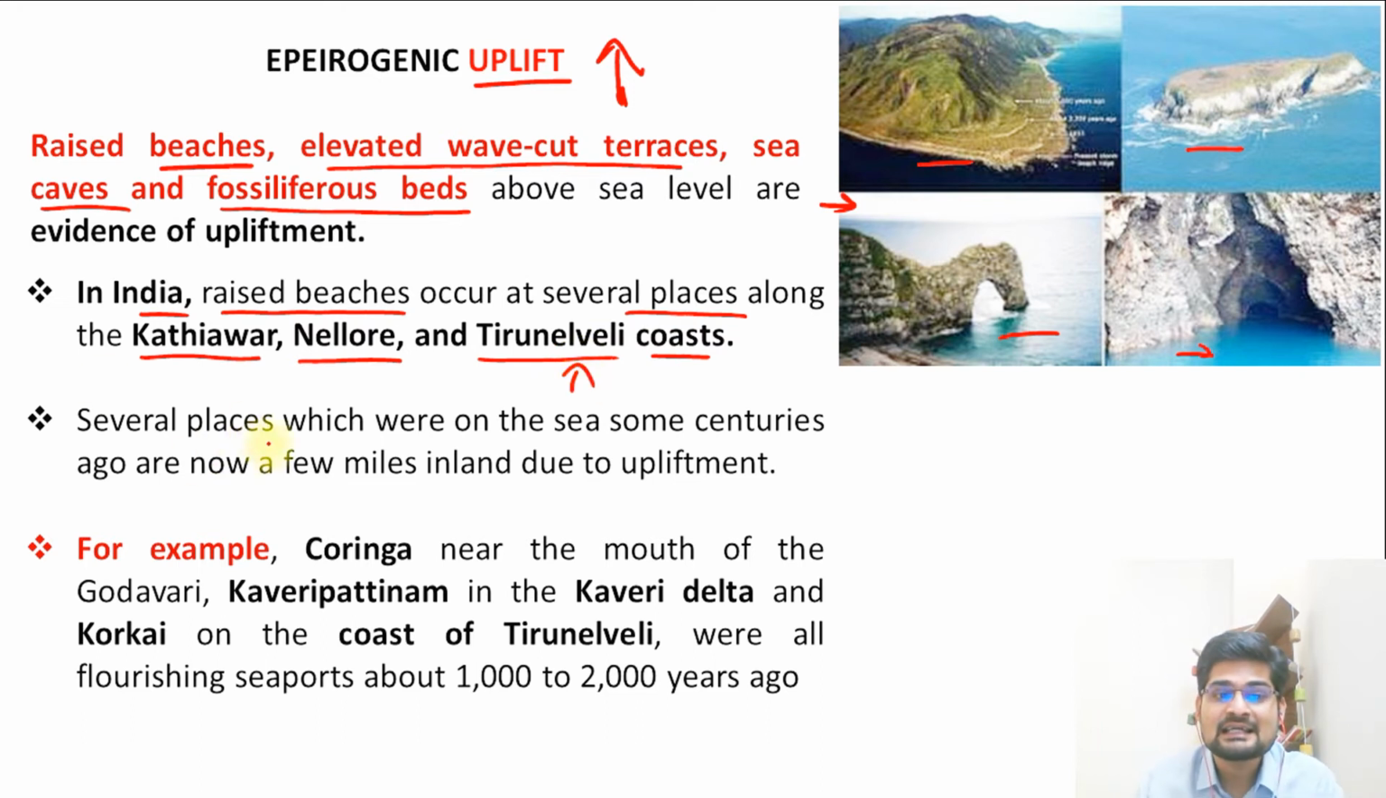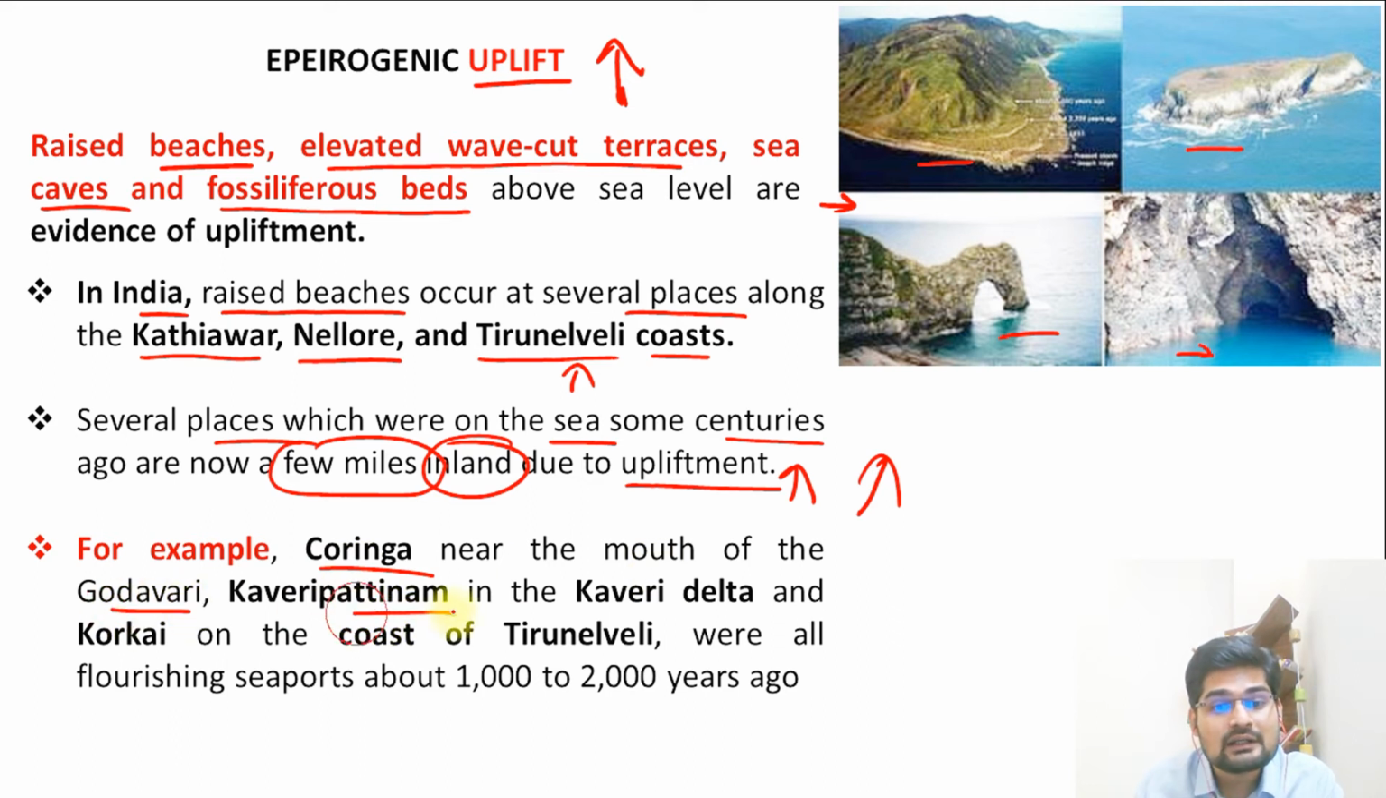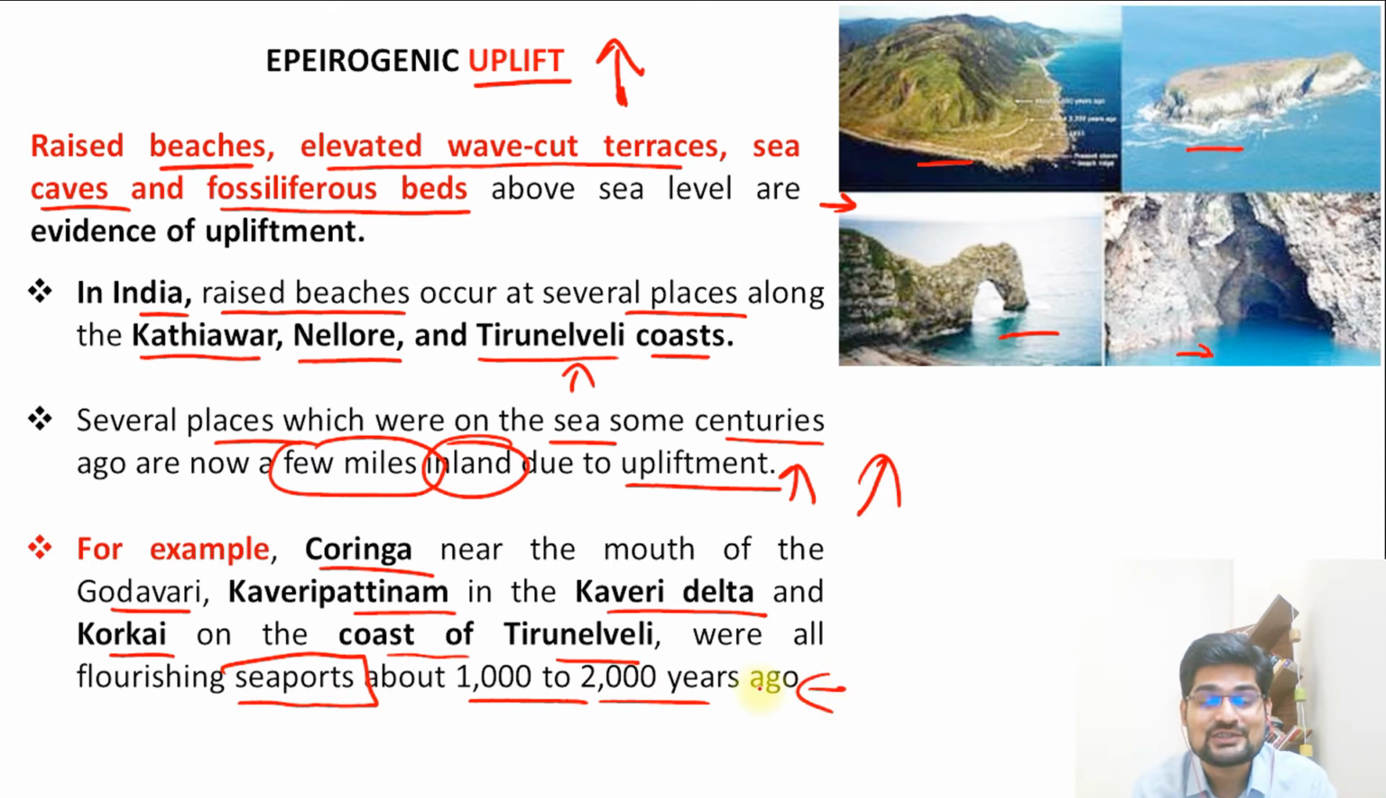Then further we see several places which were on the sea some centuries ago are now a few miles inland due to this upliftment, because of this up movement. So for example, Koringa near the mouth of Godavari, Kaveri Pattinam in the Kaveri Delta, and Korakai on the coast of Tirunelveli were all flourishing seaports about 1000 to 2000 years ago. So that is important. These are important examples of the epeirogenic uplift.